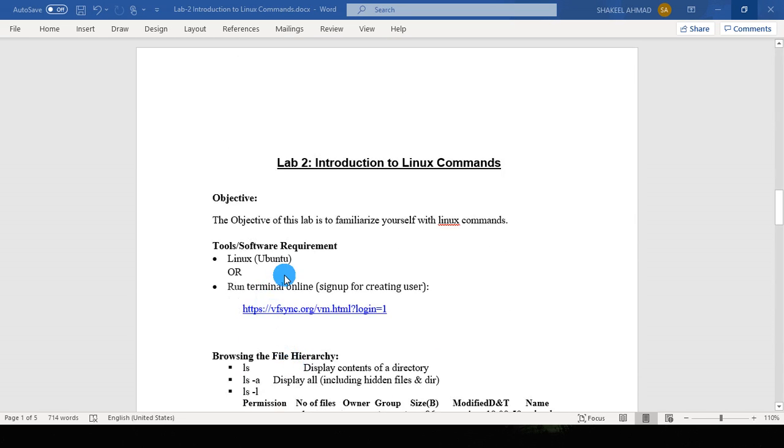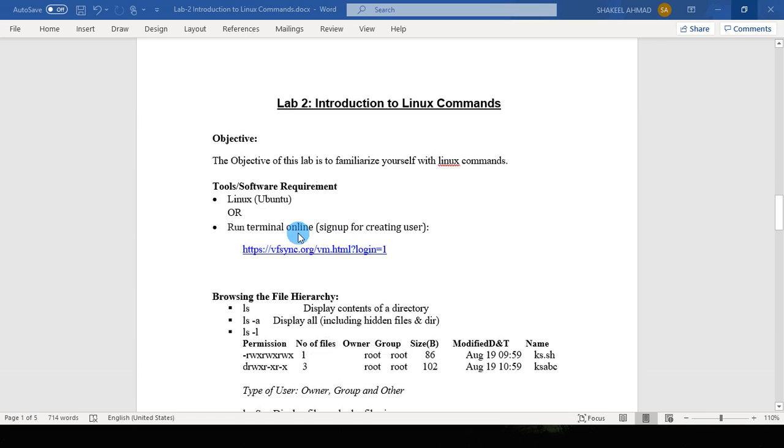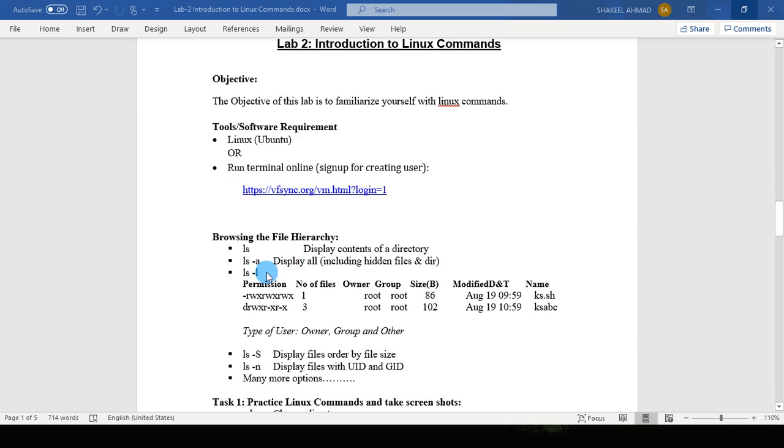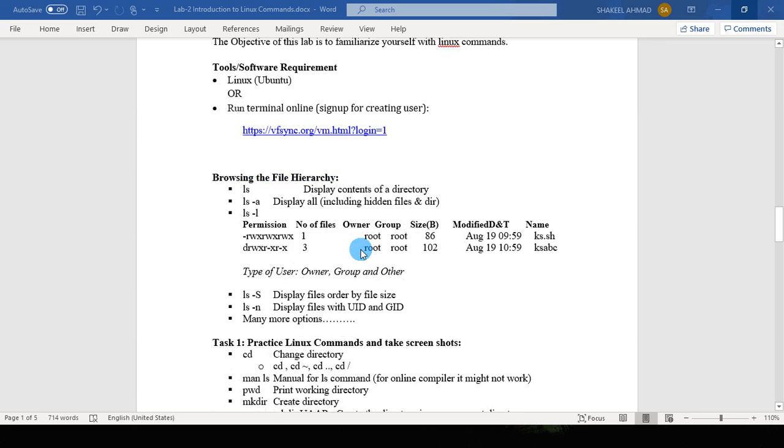In this lab, our objective is to familiarize yourself with Linux commands. The tools required: Linux, Ubuntu, or we can run a terminal online on this website. How can we browse the file hierarchy? The ls command is used to browse directory contents.